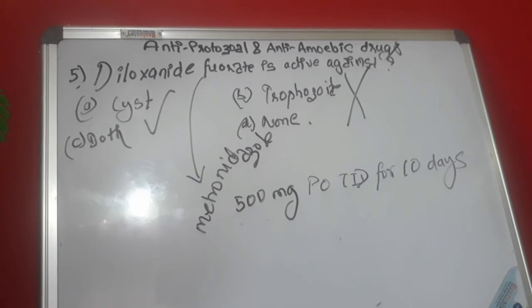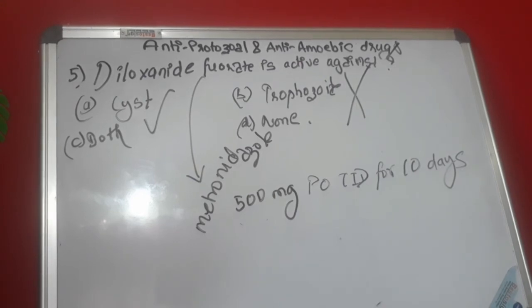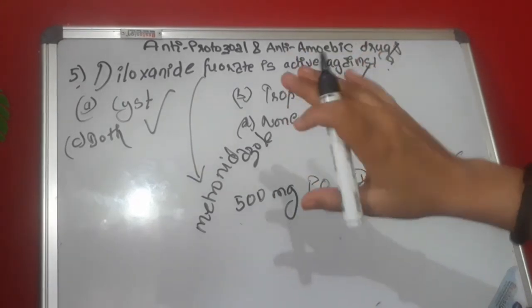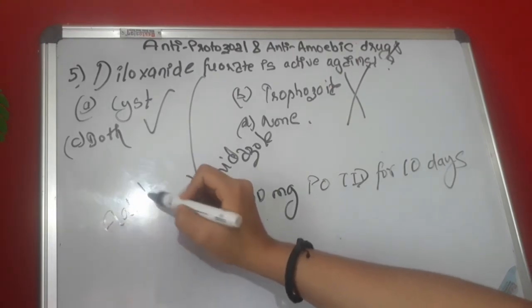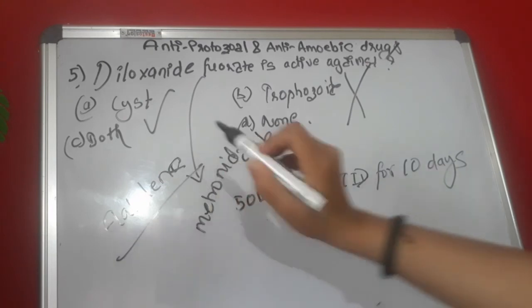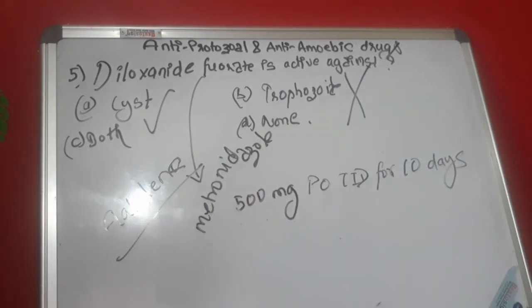It is usually used for histolytic infection, and the adverse effect of diloxanide furoate is flatulence. Okay, you know what is flatulence. This is the common complaint. So there is nothing more about diloxanide.